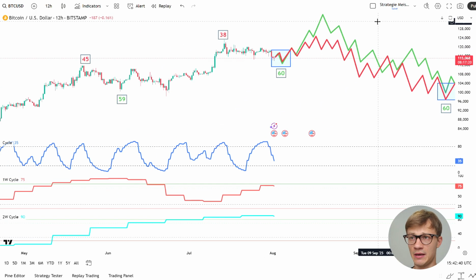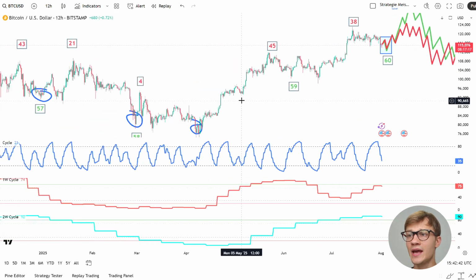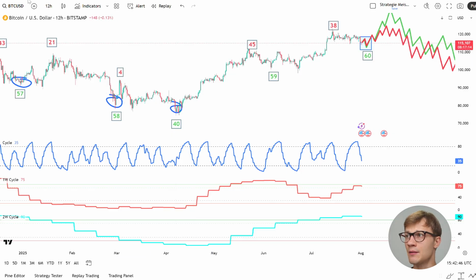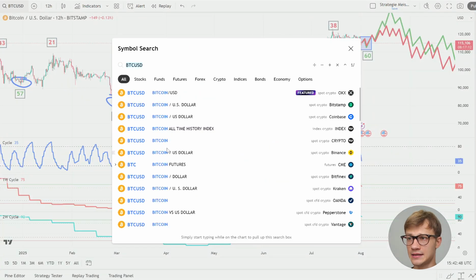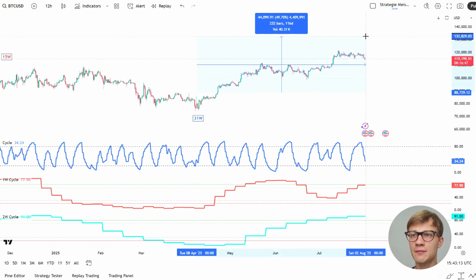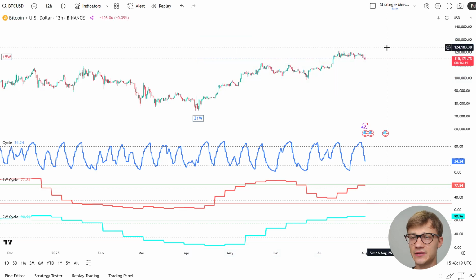Why will the cycle be a bearish cycle? Because we are in the last 60-day cycle of this weekly cycle. Bitcoin is also moving in weekly cycles, and one weekly cycle usually consists of three 60-day cycles. Here we started the cycle and we are currently about 66% done. It's 120 days, as you can see, so we have about 60 days left in this weekly cycle.